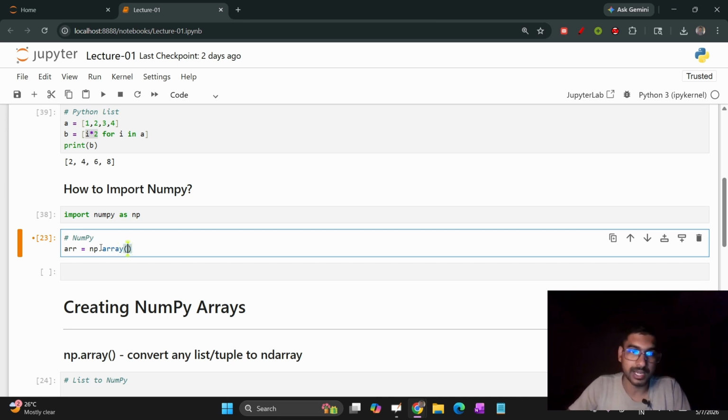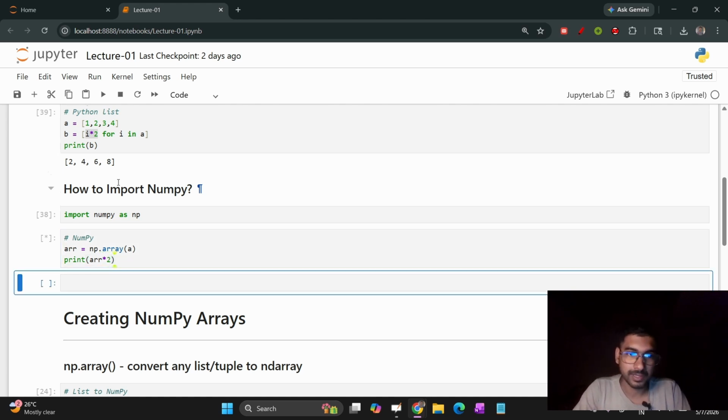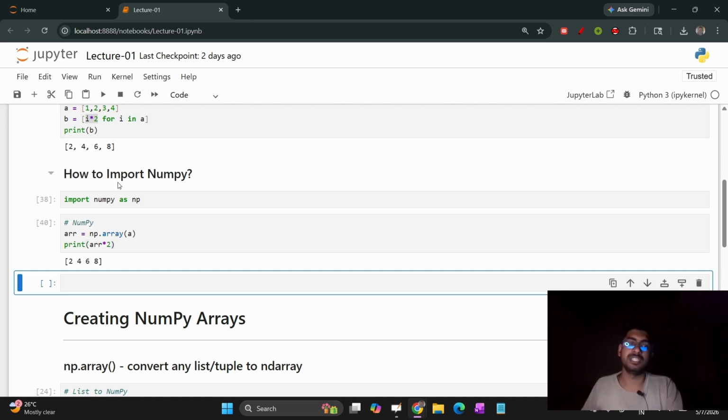Here you can add a list. The list above is already there, a is a list, so I have added the list there. If I want to multiply this NumPy array by 2, I don't have to run the loop. I can just multiply anything with the array, and it will be multiplied with each element of the array.